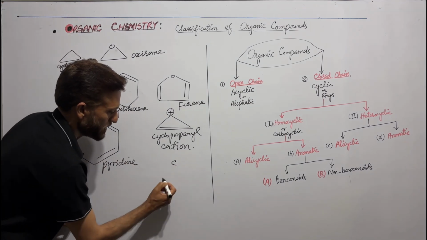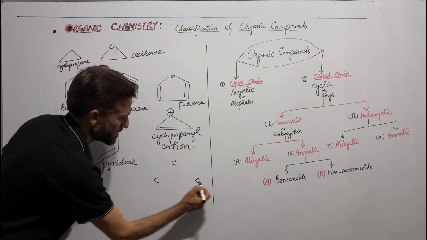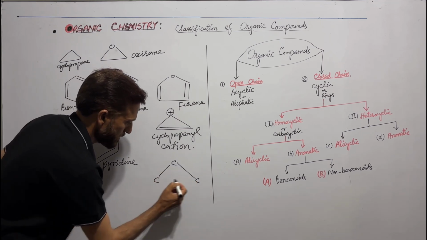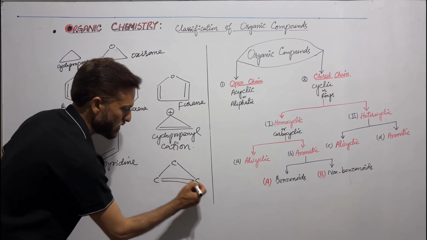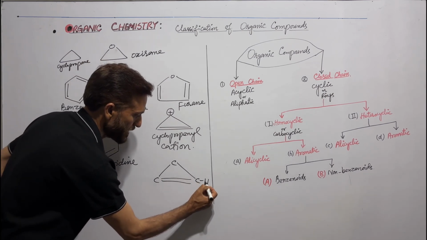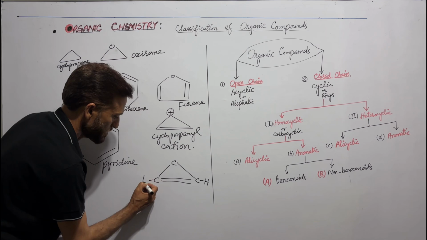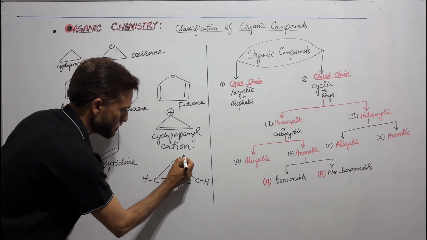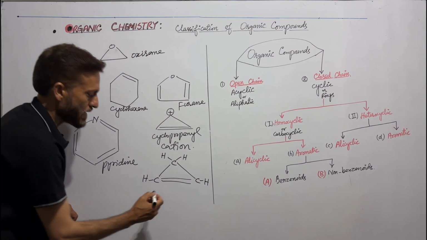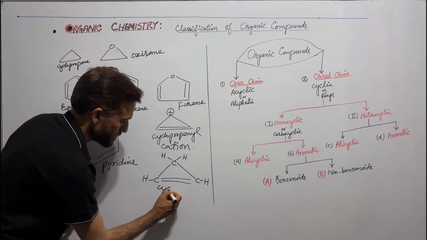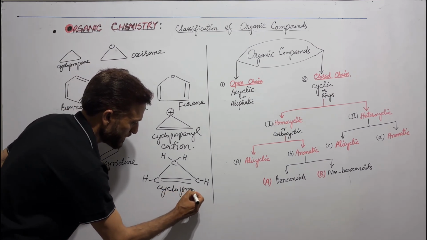And here we have a double bond. This carbon contains 3 bonds. It has 1 hydrogen, this one has 1 hydrogen, and this one has 2 hydrogens. This is our cyclopropene.